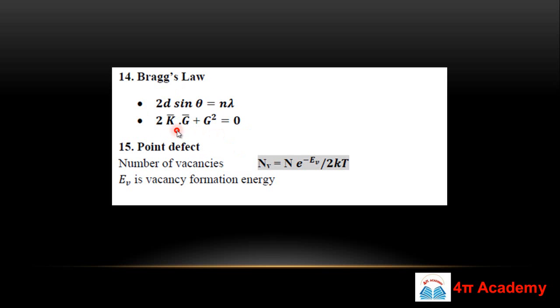And what is this? 2 vector k dot g plus g square equals 0. This is also the Bragg's law, but in reciprocal space. Okay, so this is important.